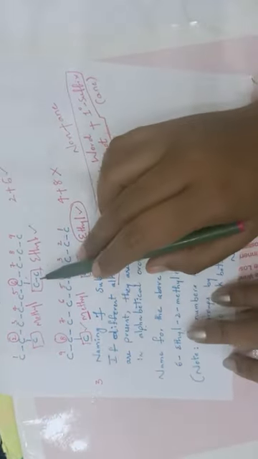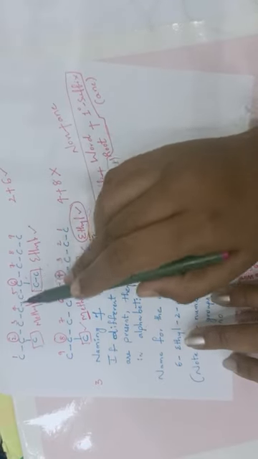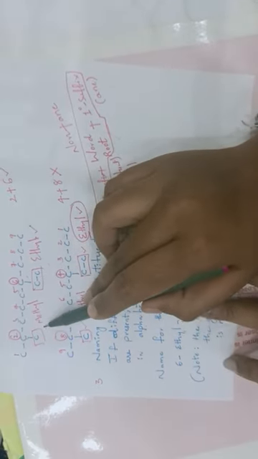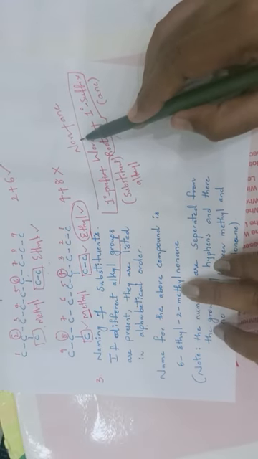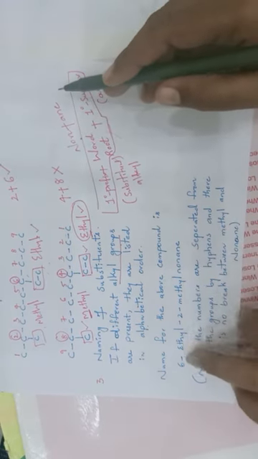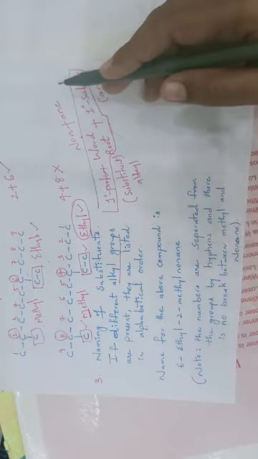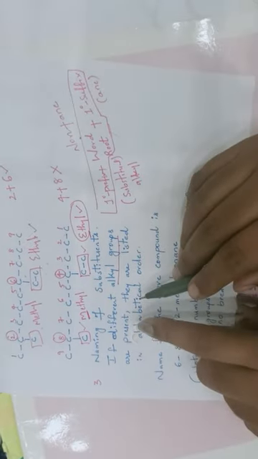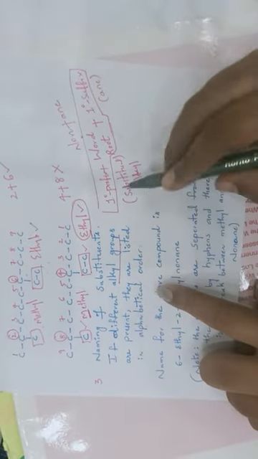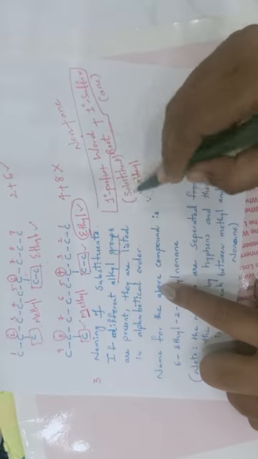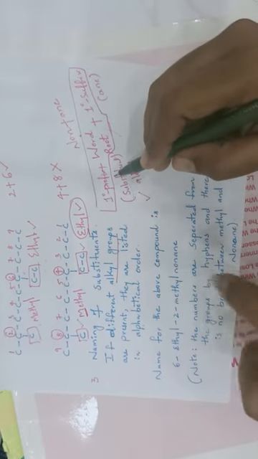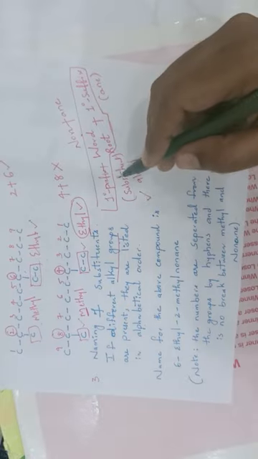So the complete name of this compound is 6-ethyl, 2-methyl, and word root non plus ane: 6-ethyl-2-methylnonane. That's it. Third rule: if different alkyl groups are present as substituents, while representing them as prefix we need to follow alphabetical order.